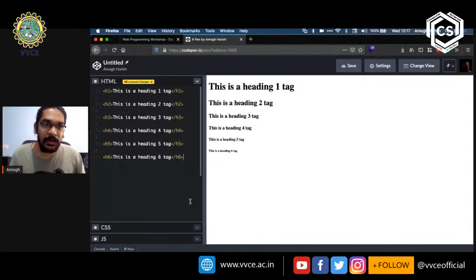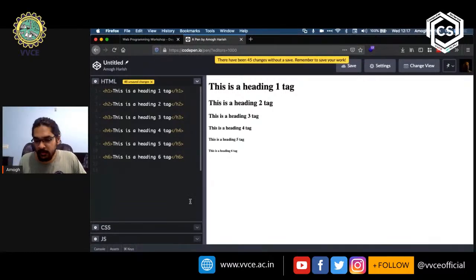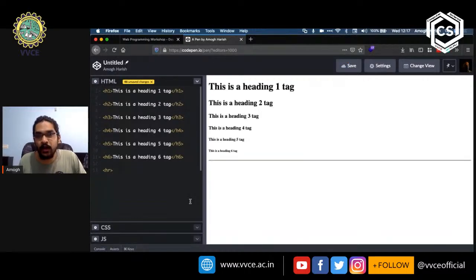Now let's experiment with a link. You might be curious as to what that will look like, right? So let's quickly separate this content out with an HR tag. The HR tag is called a horizontal rule. The horizontal rule will display a line, as you can see on the right hand side. This is a very quick way to differentiate different sections, by the way.